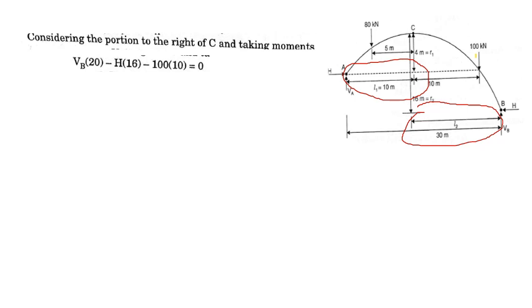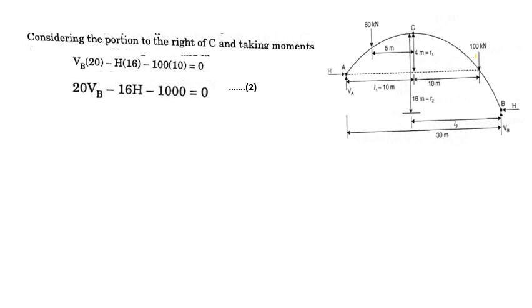You have to consider VB into 20 minus H, the height now is 16 meter, and 100 into 10, the 100 kilonewton force is at a distance of 10 meter from the crown. So that distance you have to consider while finding the moment. So this is the moment. You get another equation now. Let it be equation 2.